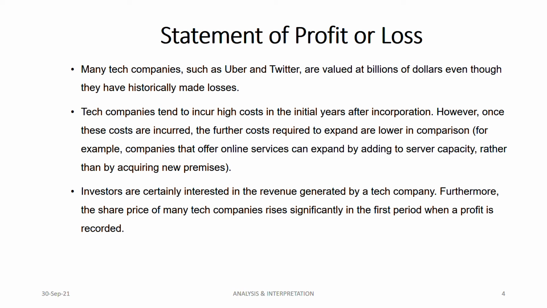And what else am I missing? Why do share prices increase significantly when profit is recorded? Because it's a good indicator of growth and market share. It could be a good indicator of growth and a market share. That's the reason.